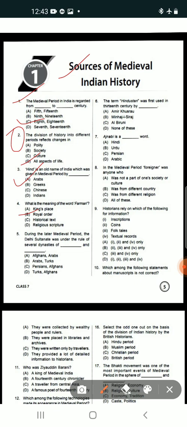In this way the question will come, and you should read all the options very properly, then give the answer. I am not discussing all the questions and answers with you. This is the pattern, so I am discussing a few questions and answers with you.